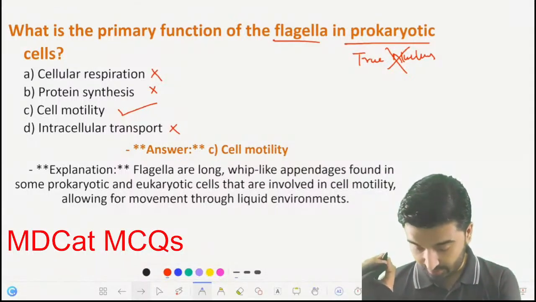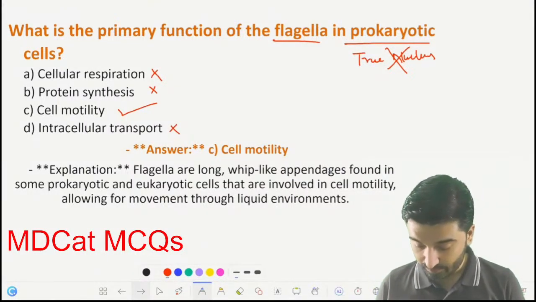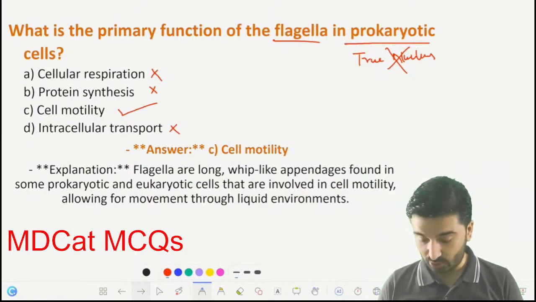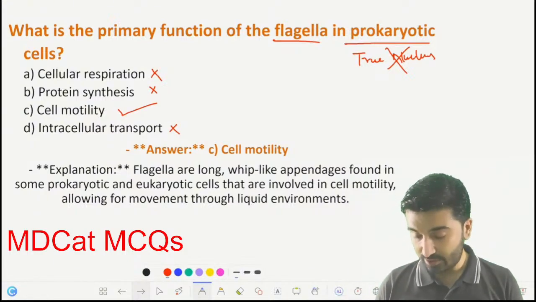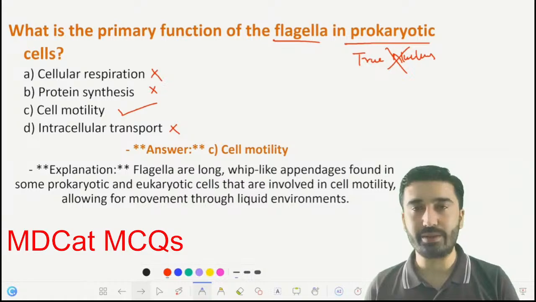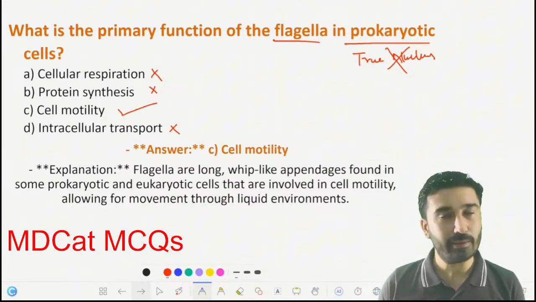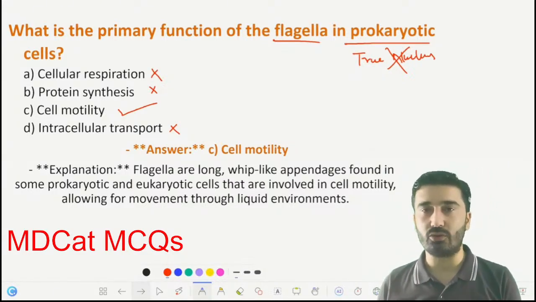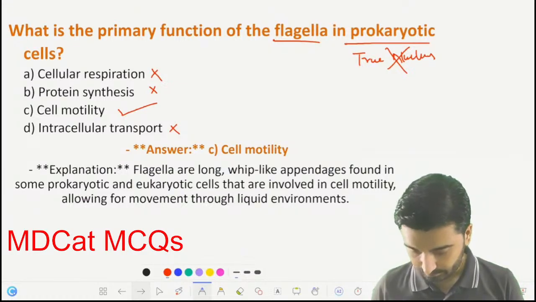Flagella are appendages found in some prokaryotes and eukaryote cells that are involved in cell motility, allowing for movement through the liquid environment. Whenever prokaryotes or eukaryotes want to move from one place to another in a liquid environment, they will use flagella, and you can say flagella will help these organisms in motility.